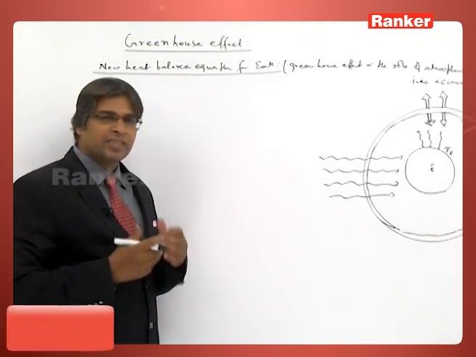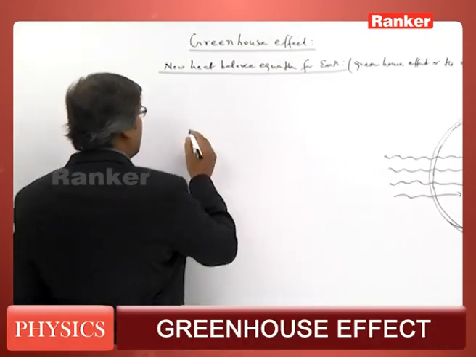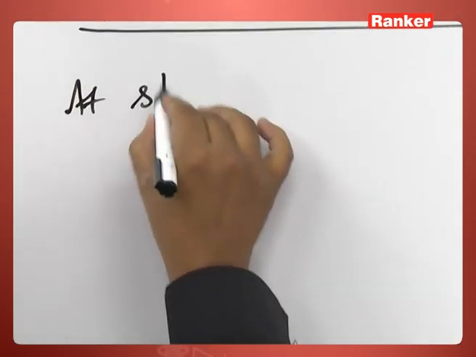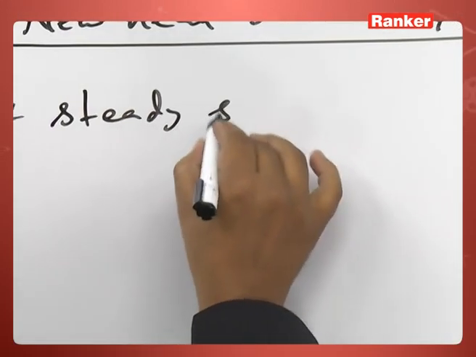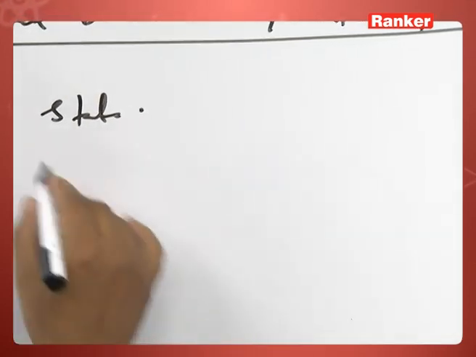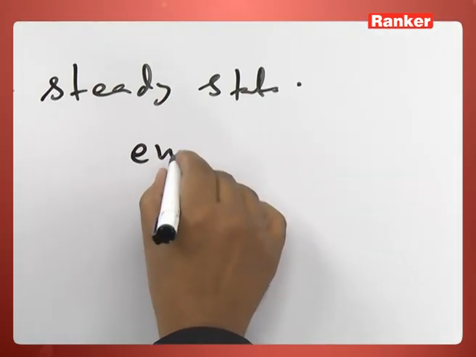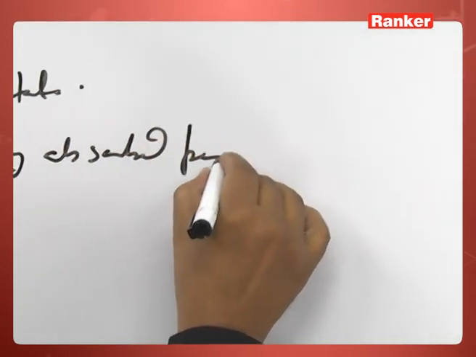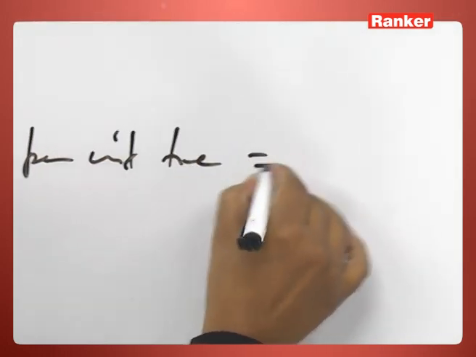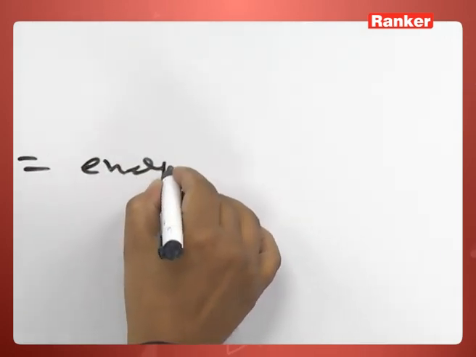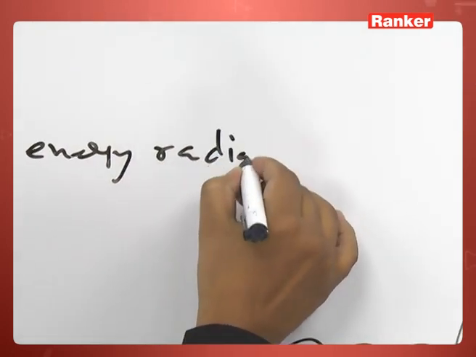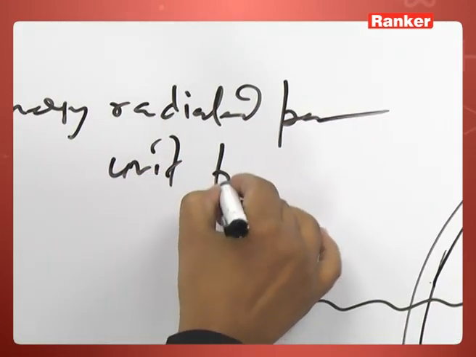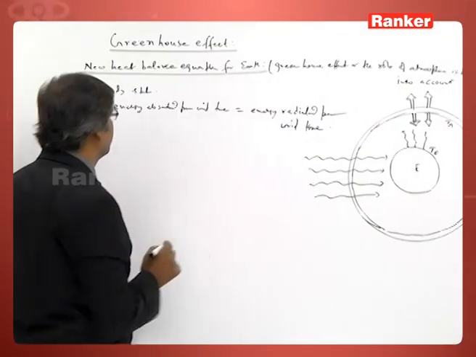So, at steady state the heat balance equation is written at steady state. So, at steady state energy absorbed per unit time is equal to energy radiated per unit time.